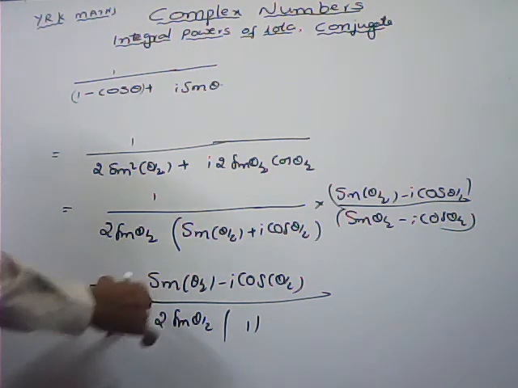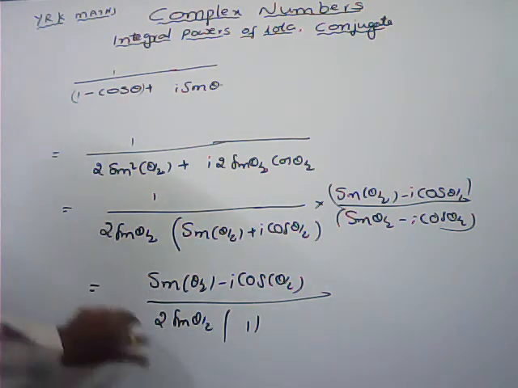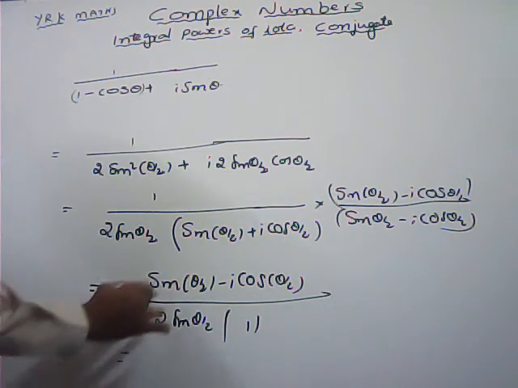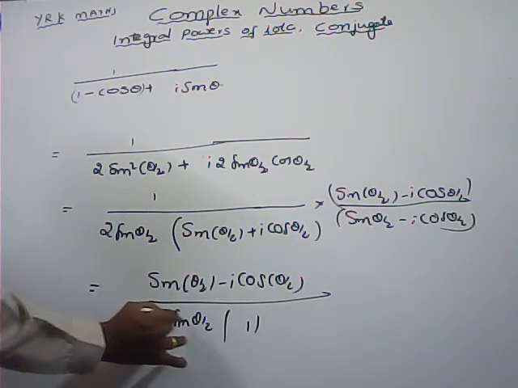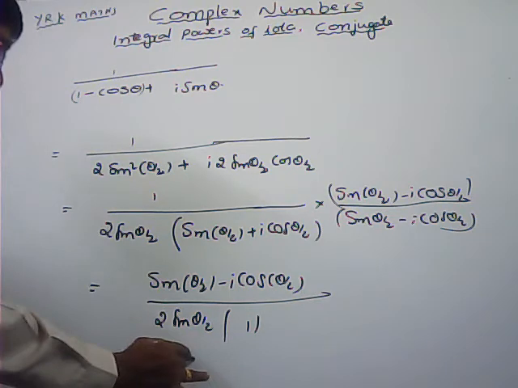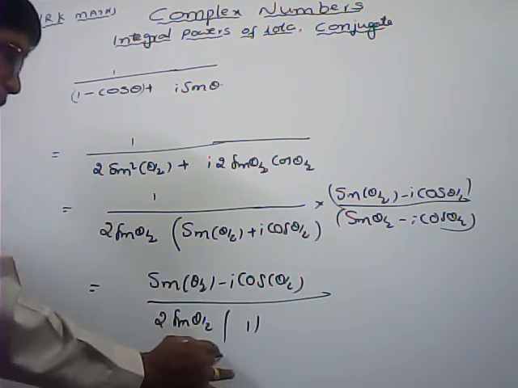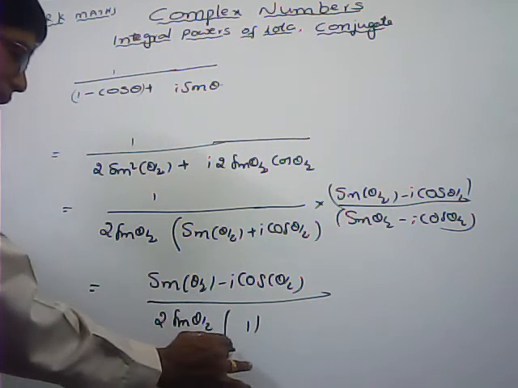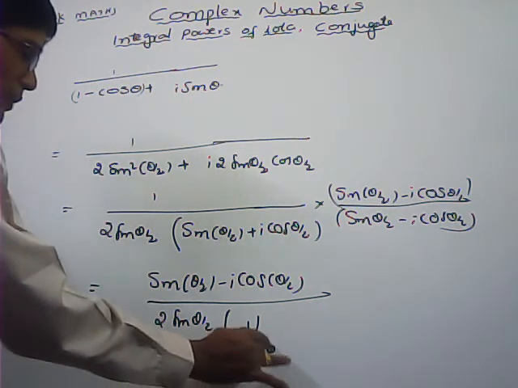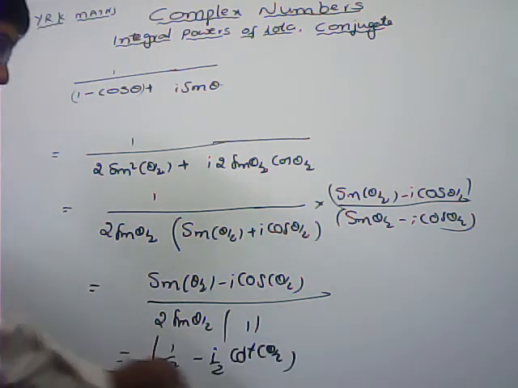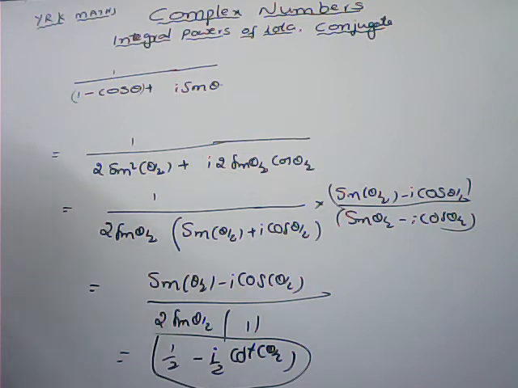Now if I write separately, that is sin theta by 2 by 2 sin theta by 2, that is 1 by 2, minus i times 1 by 2 cos by sin, that is cot theta by 2. So this is in the standard form a + ib.